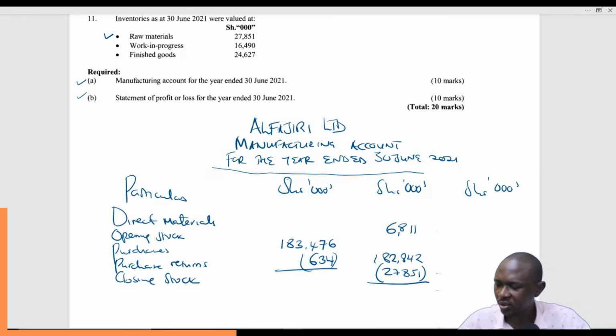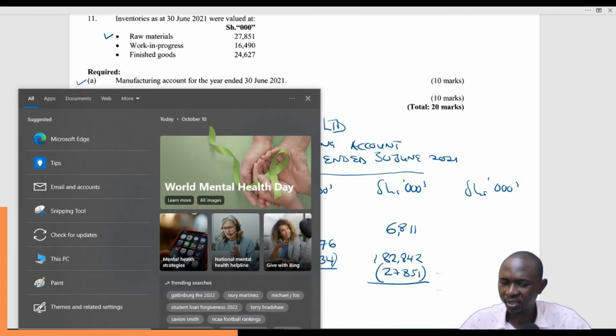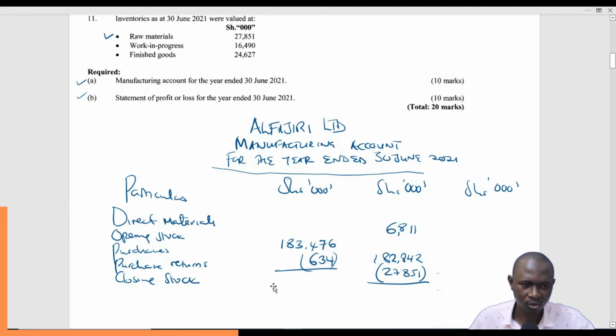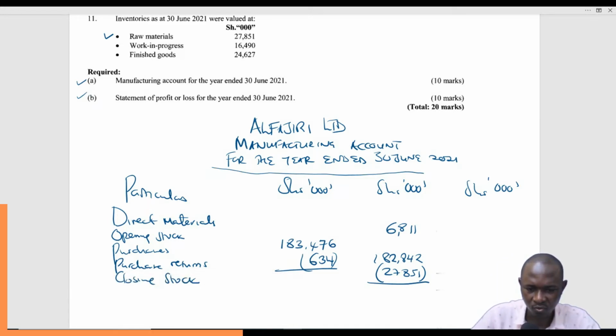So let's get the totals here. This will be 6,811 plus 182,842 minus 27,851. This gives us 161,802.